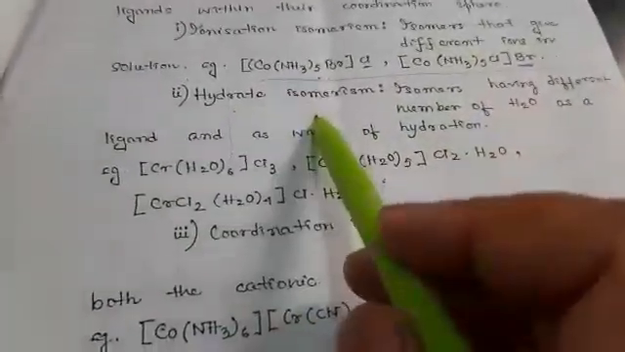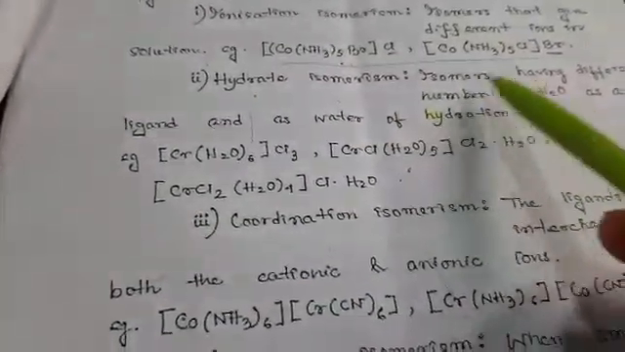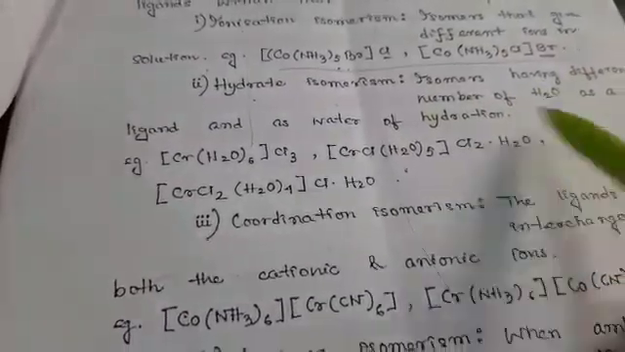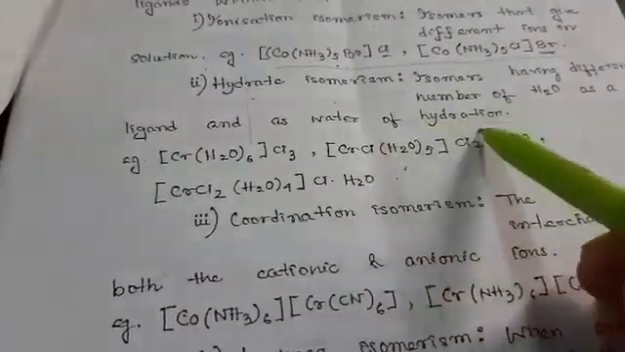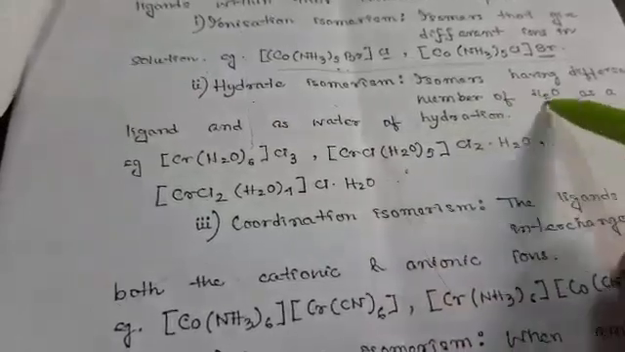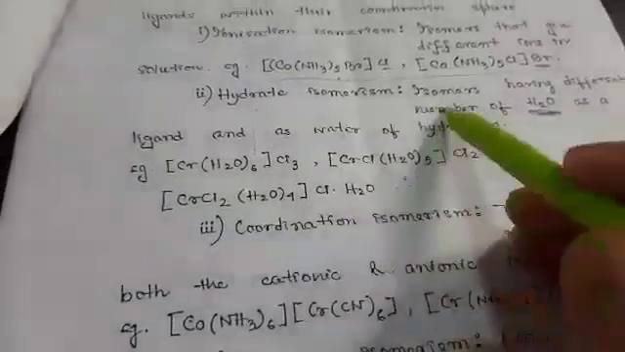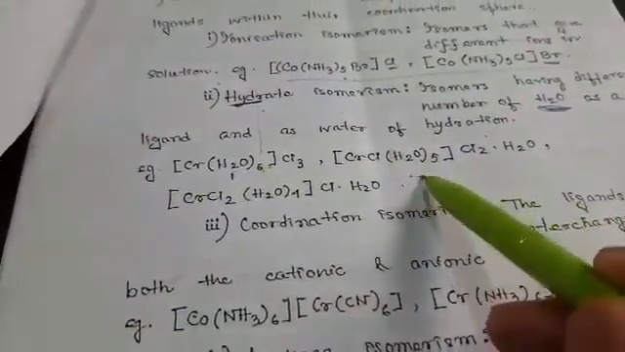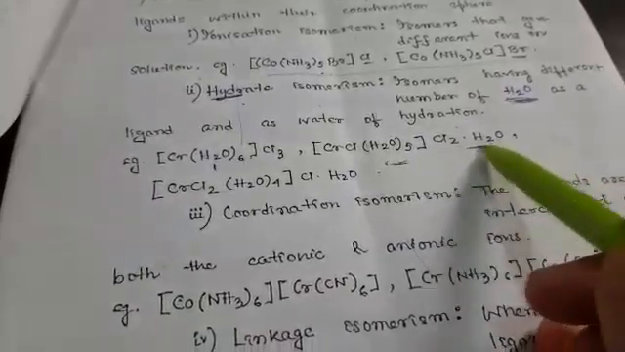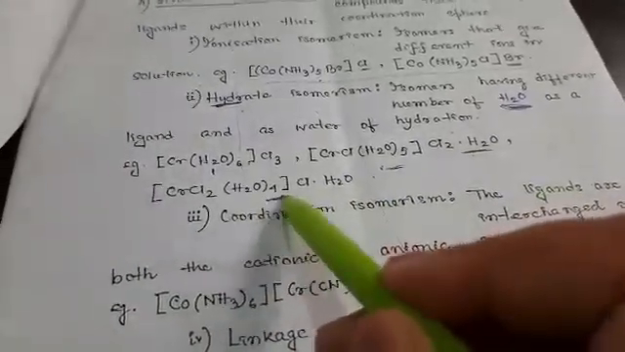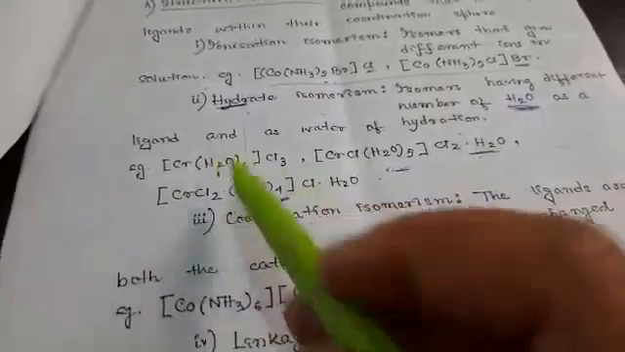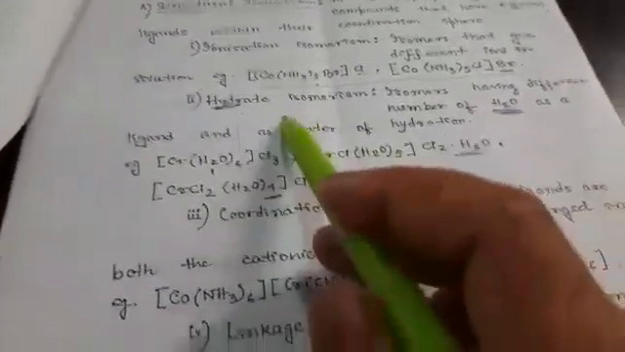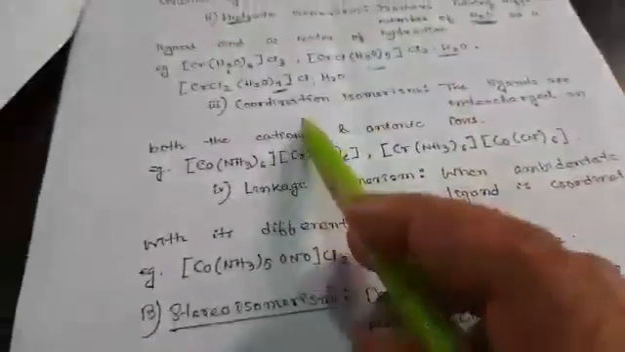Next is hydrate isomerism. Hydrate isomerism is when isomers have a different number of water molecules as a ligand and as water of hydration. Hydro is the word for water. So in this case it is H2O 6, here it is H2O 5, one is attached outside, and 4 are H2O. So the number of water molecules is changed, and this is known as hydrate isomerism.